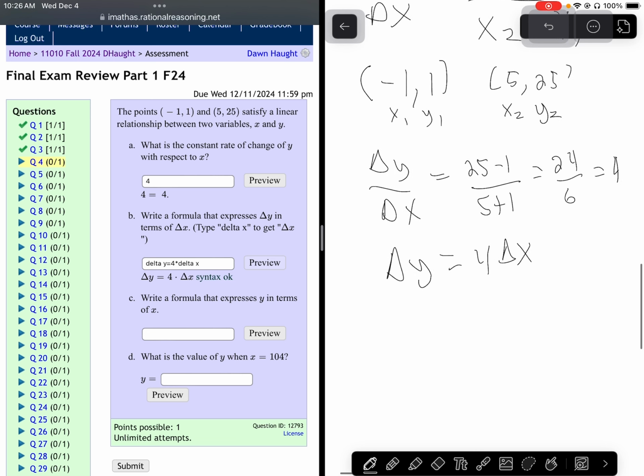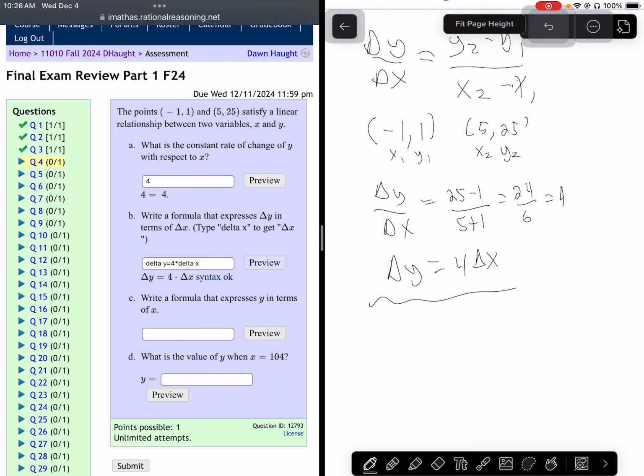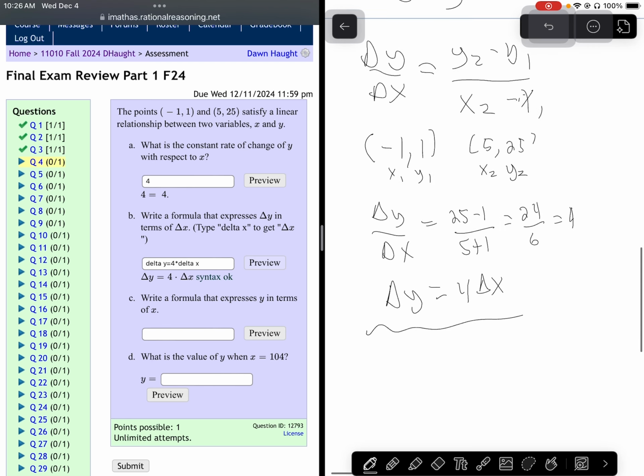And then it says write a formula that expresses y in terms of x. So now you need to use a different formula. Let me remind you that formula is y minus y1 equals m times x minus x1. Okay, so how can we deal with that? So our m is going to be the 4 we found. So that's going to go right there.